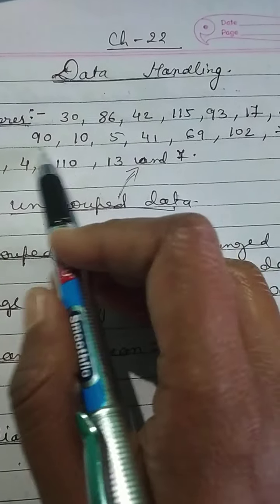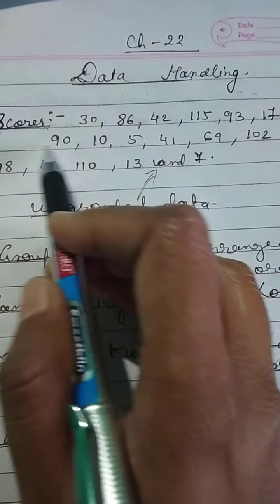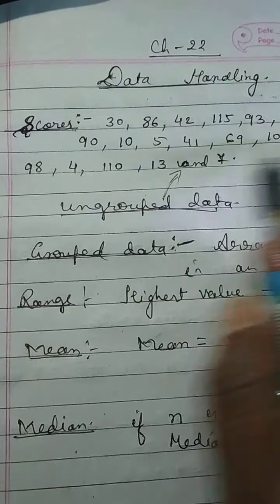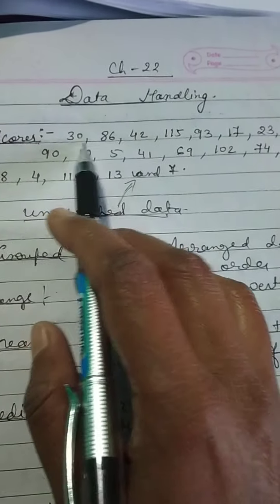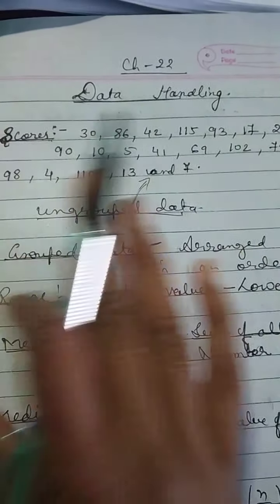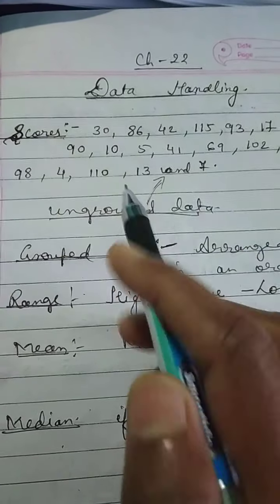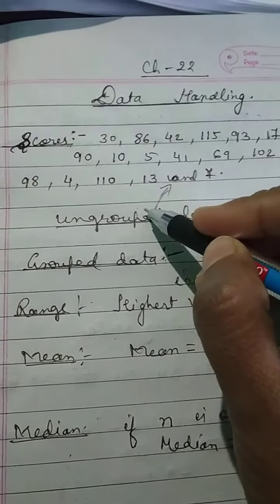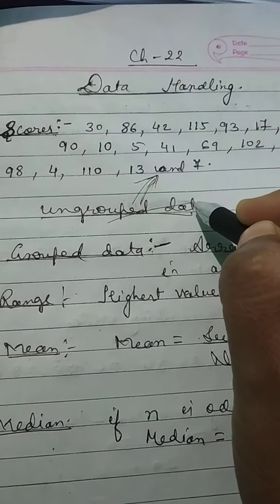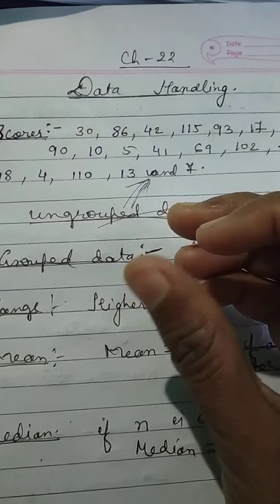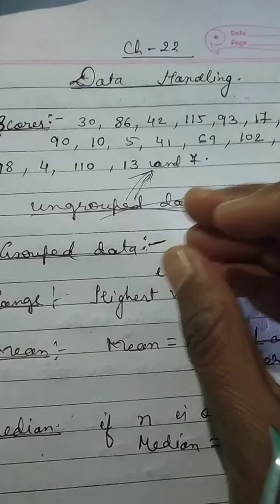Some different runs scored by different batsmen. But you can see this is not arranged in any order. So if it is not arranged, it is called ungrouped data. This type of data is called raw data or ungrouped data.